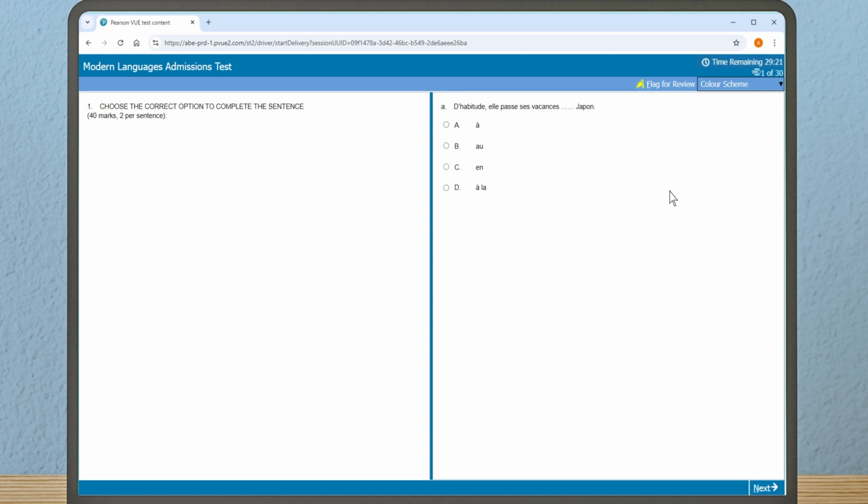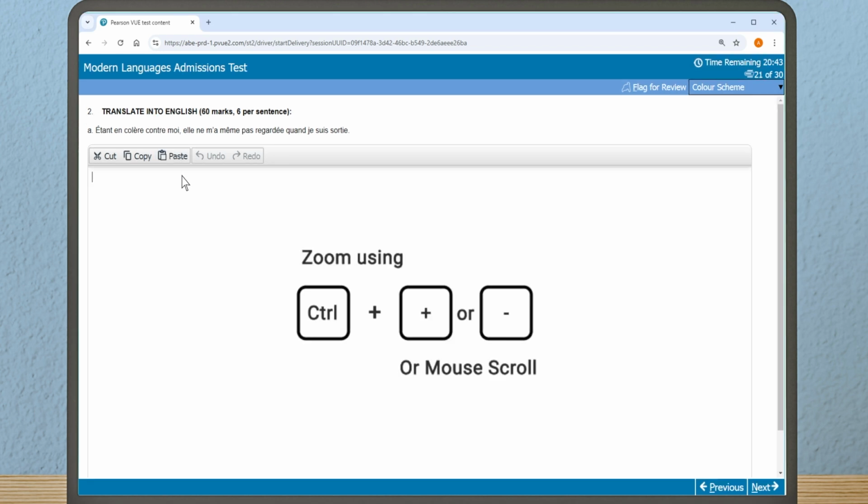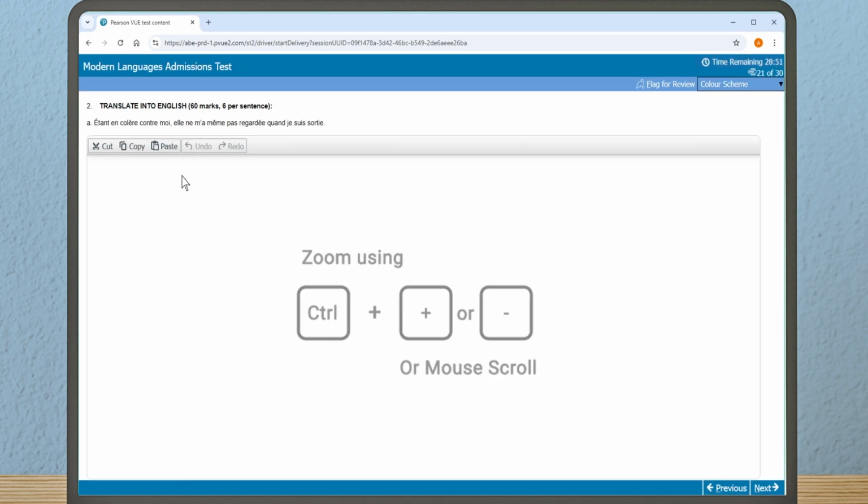In the top left-hand corner, you'll find a highlighter button. Use this to select text in a variety of colours and to remove this function. For questions 21 to 30, you will see the question at the top of the screen and space to write your answer underneath. You can edit your answer using your keyboard or the buttons along the top, with cut, copy, etc. You can also adjust the font size on the screen by zooming in or out.